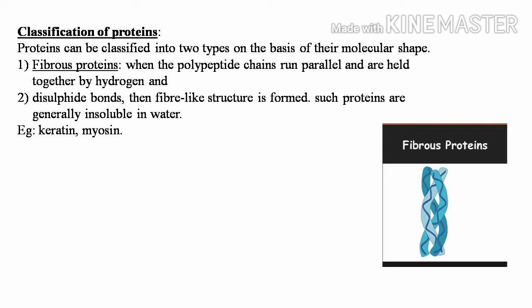These fibrous proteins also have disulfide bonds. The important property of these fibrous proteins is that they are insoluble in water. Examples of fibrous protein are keratin and myosin. Keratin is present in our human hair.